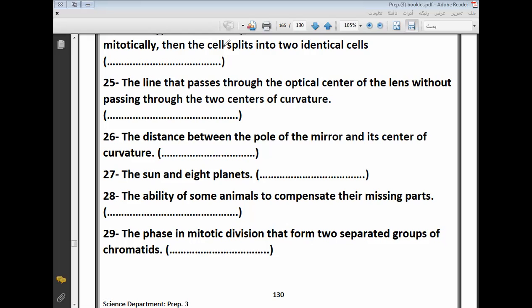We have a lens here, and this is the optical center, and these are the centers of curvature. The axis that passes by the center of curvature and optical center is called the principal axis, while the axes that pass by the optical center without passing by the center of curvature are called secondary axes, right?